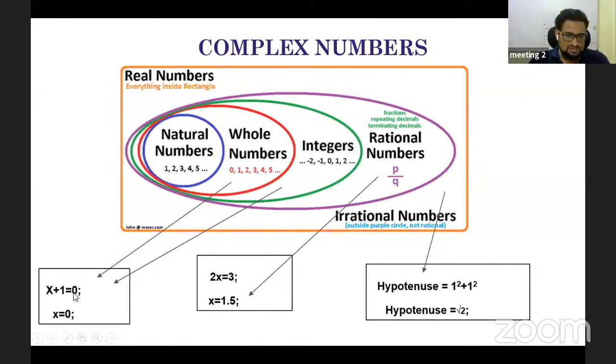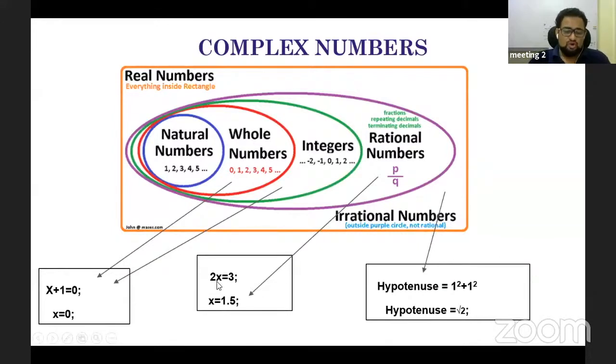So I need to have 0, and also I need to take the integers, which are negative numbers. So natural numbers, whole numbers, and integers all together will help us in solving linear equations to some extent. However, life is not simple.